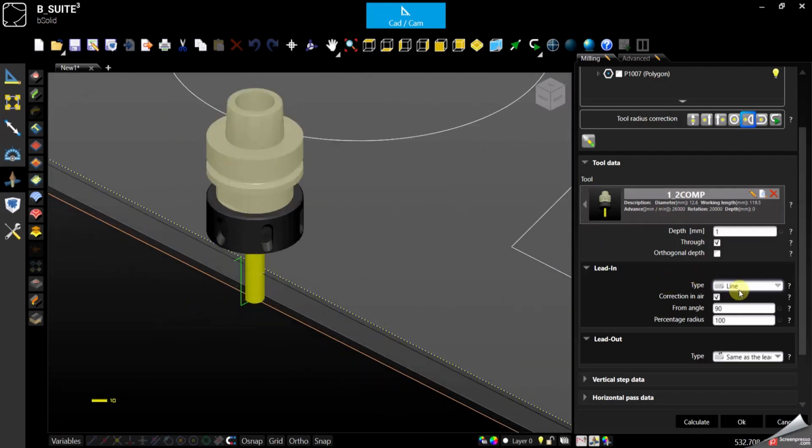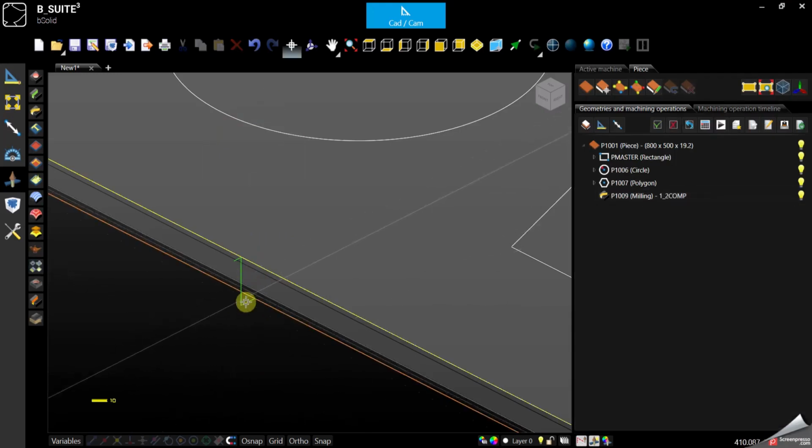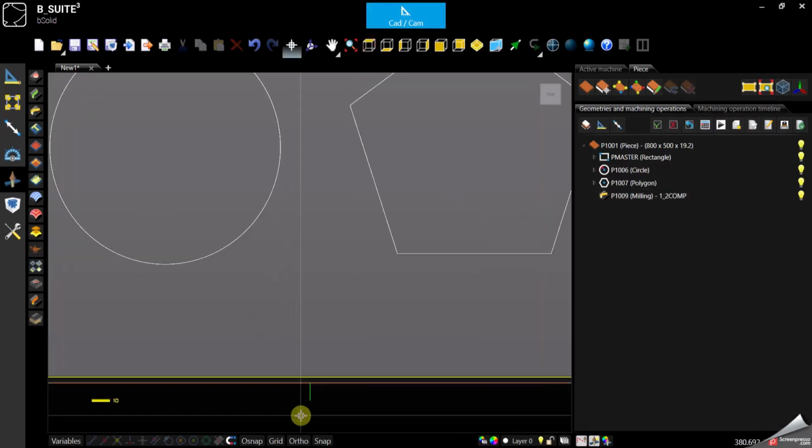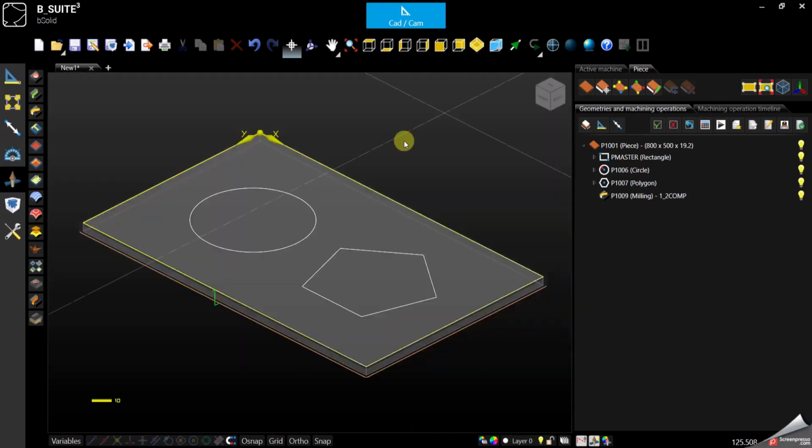So if you select the line, we see now there is a 90-degree angle. So let me confirm so we can see it better. From the top, we will see that the approach will be a 90-degree angle with a simple straight line.